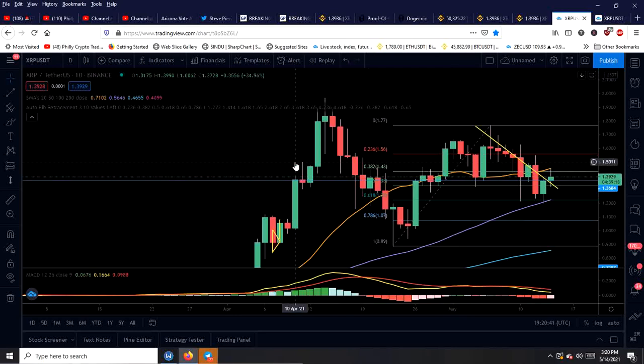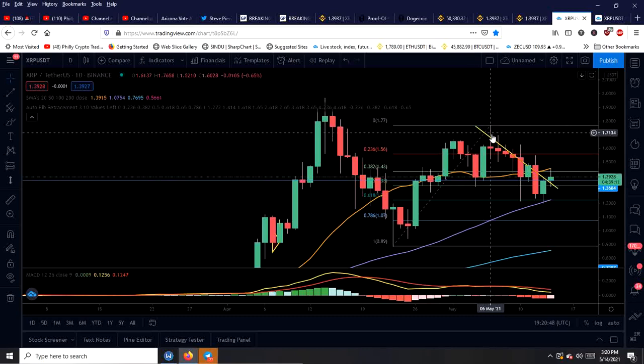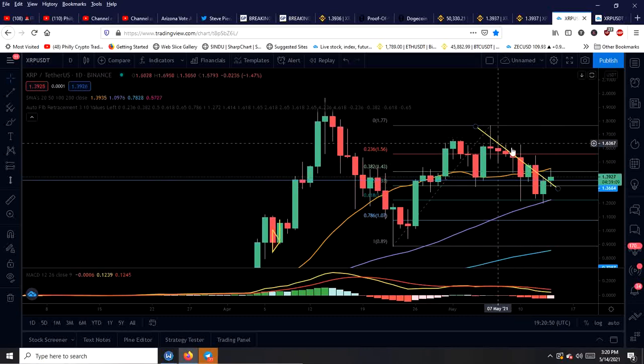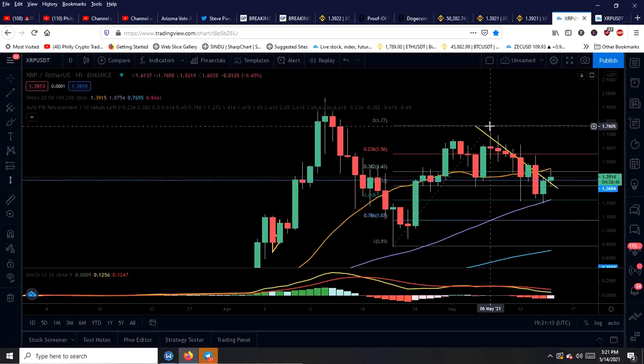Now, I wanted to point something out real important here. I drew this line, guys, and I've had this here for a bit of time to show you. And we drew this down, and now what I want you to notice here is how we're kind of moving up through that. And I told you that this would happen, which is great. So now we're touching on the 20-day simple moving average, which is about 145.47. So we'll want to get ahead of that, obviously, right? But notice that when we came down, despite this big manipulation, look what we did.